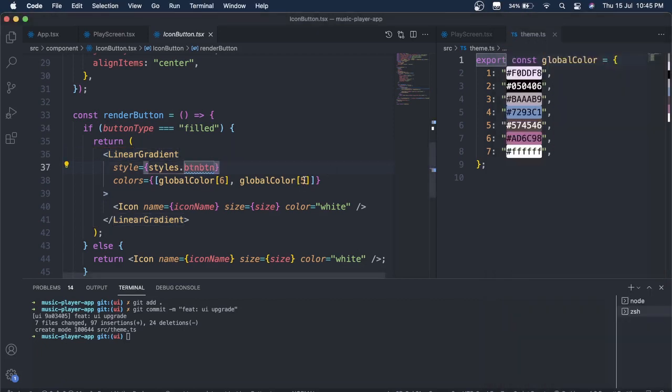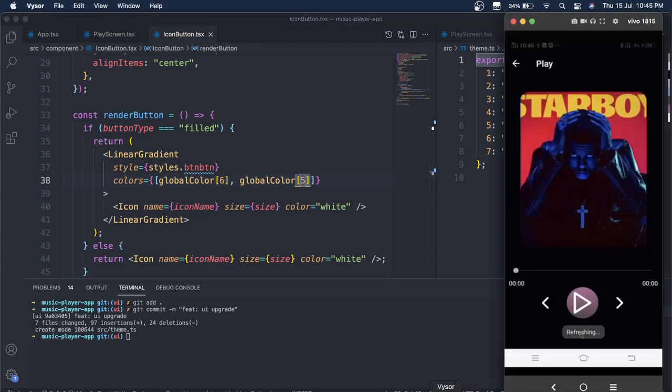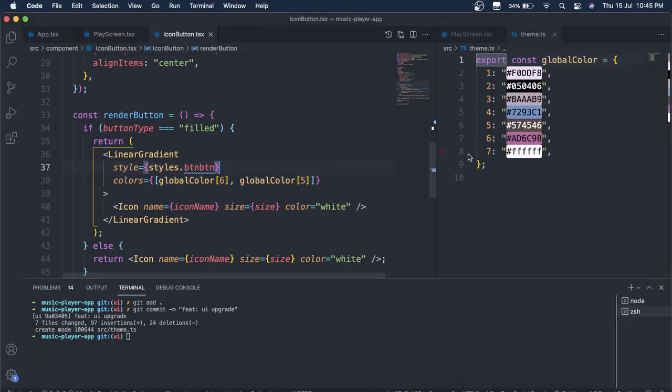I could have updated some other color which might look good, I guess. So let's just go with 5 and let's see if this gets updated. I think it is also a kind of similar color, I guess. I don't know which color I should choose. So anyway, this thing is working.